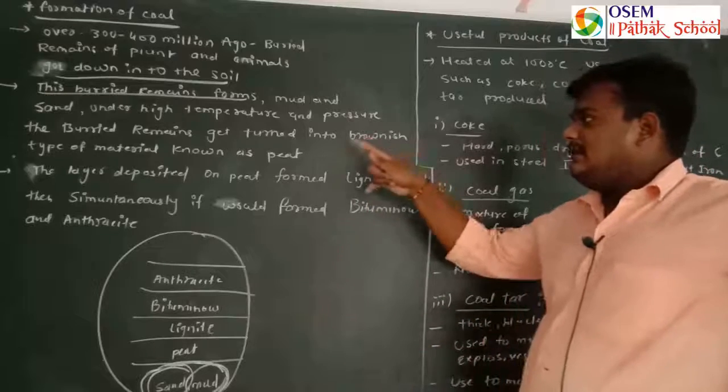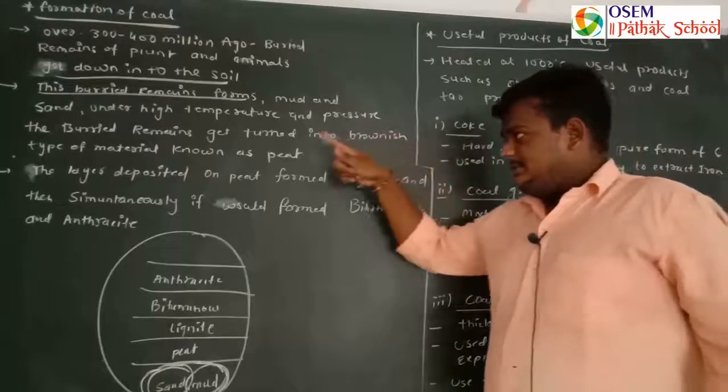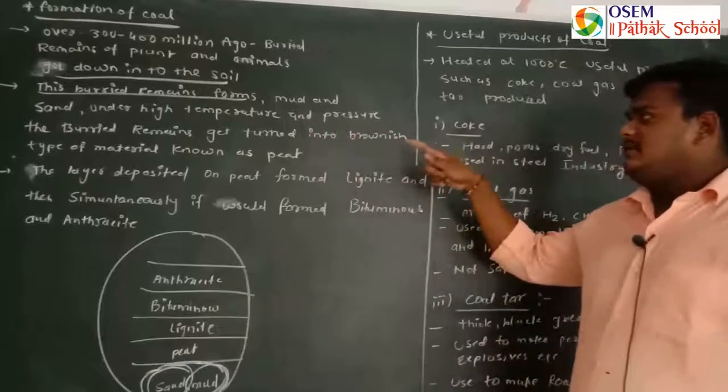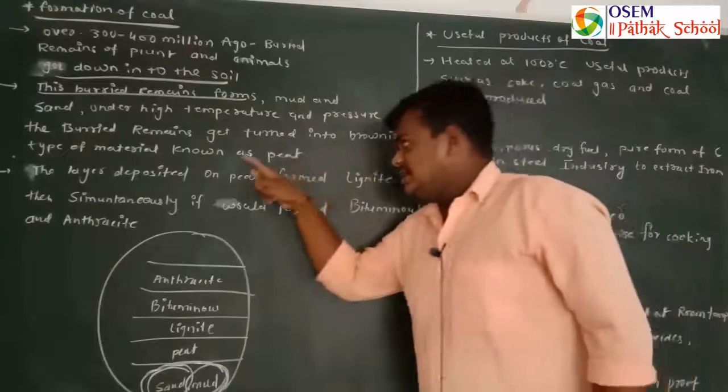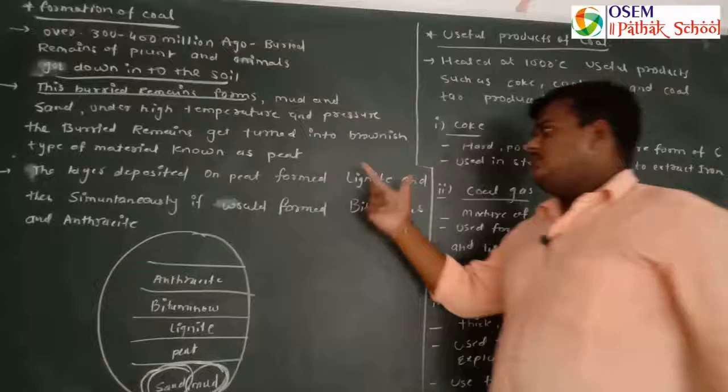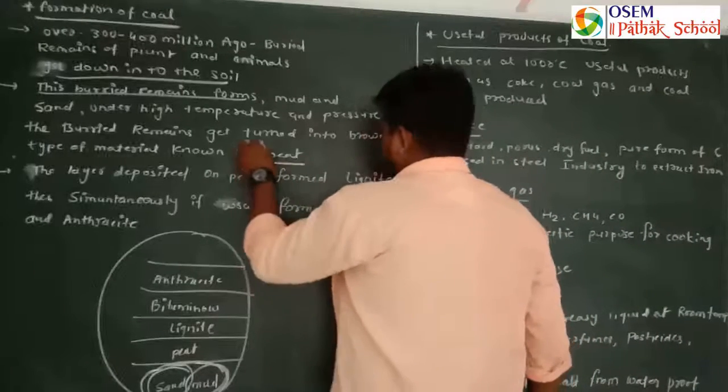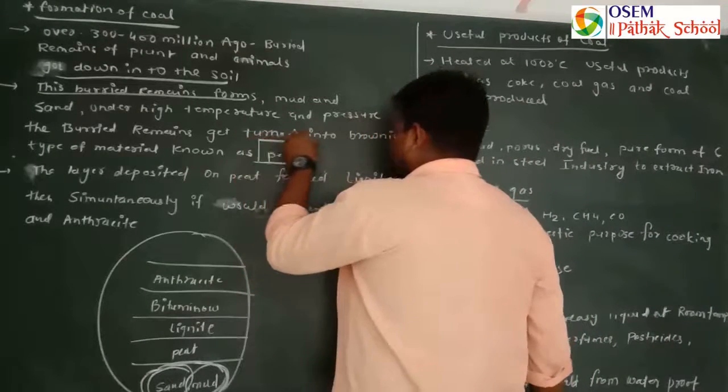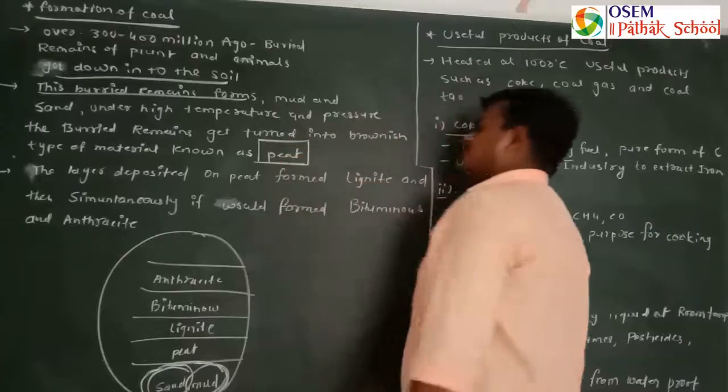Under high temperature and pressure, the buried remains get turned into a brownish type of material known as peat. So the first form of coal is formed there.